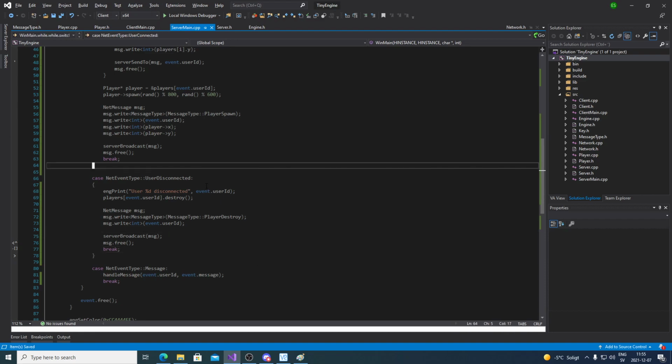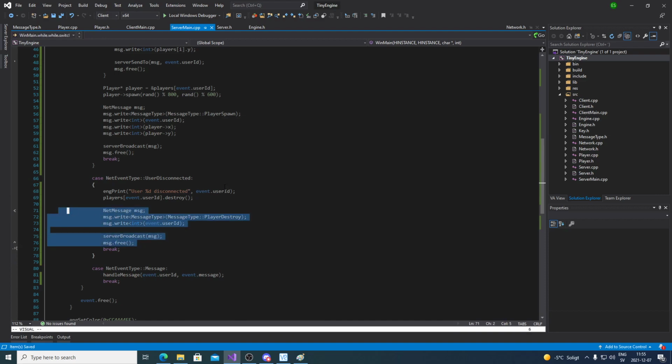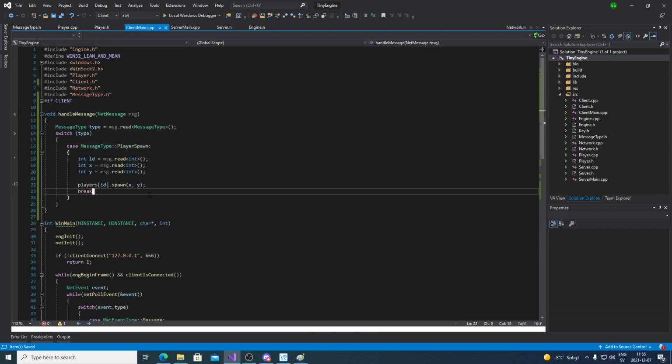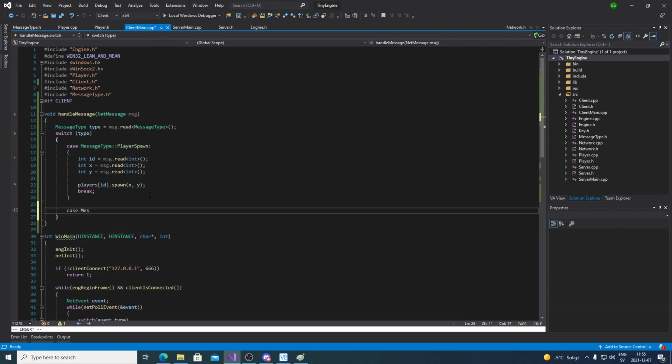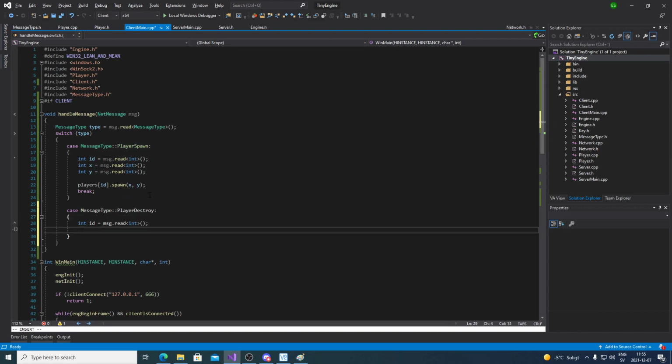So let's implement this on the client then. So here's the server sending the message, but now we're gonna interpret it. We're gonna interpret this on the client. So on the client, I'm gonna add another case here. So if the type of the message is player destroy, I'm gonna read the ID and then destroy that player.